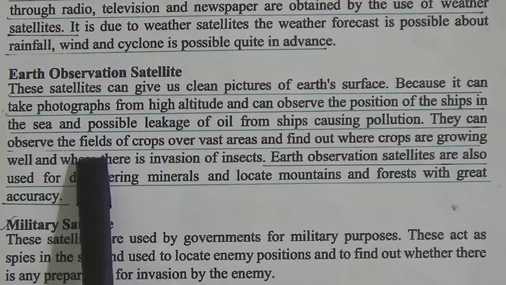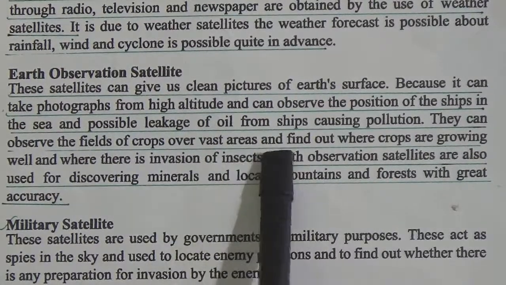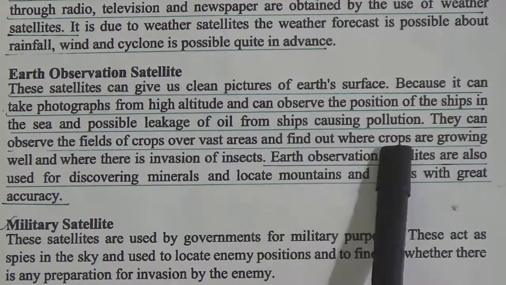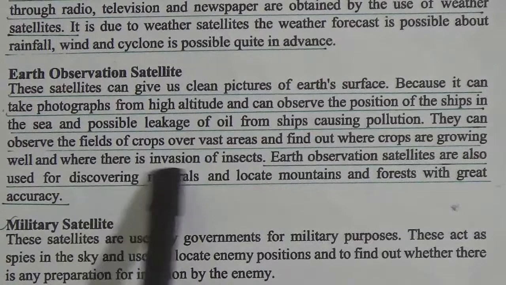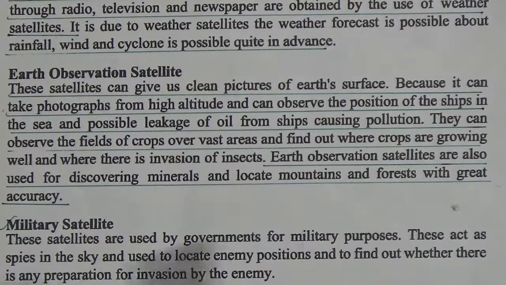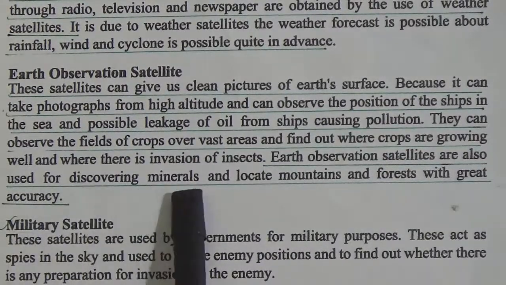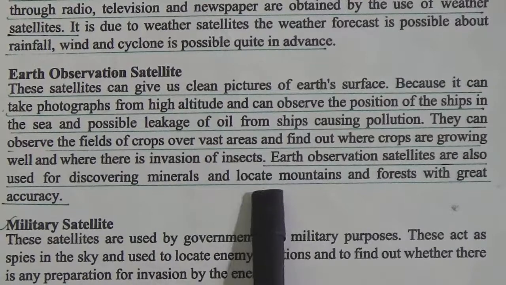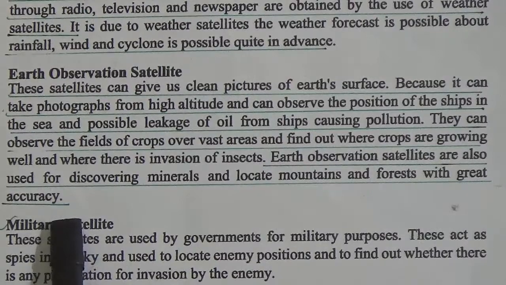They can observe the fields of crops over vast areas and find out where crops are growing well and where there is invasion of insects. Earth observation satellites are also used for discovering minerals and locating mountains and forests with great accuracy.